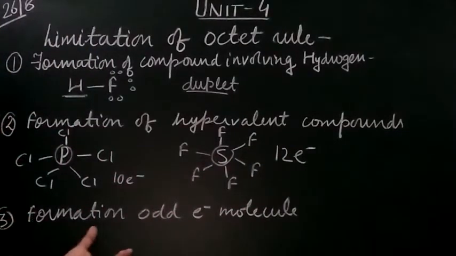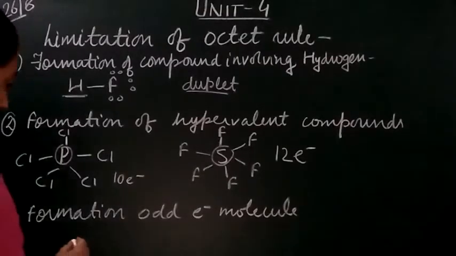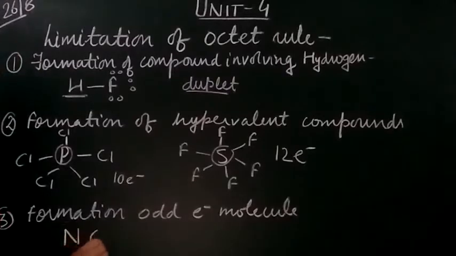Next is the formation of odd electron molecules. Students, there are many molecules where the octet rule is violated as there will be an odd number of electrons, generally 3 electrons will be present. If we take the example of NO, nitrogen has 5 valence electrons and oxygen has 6.